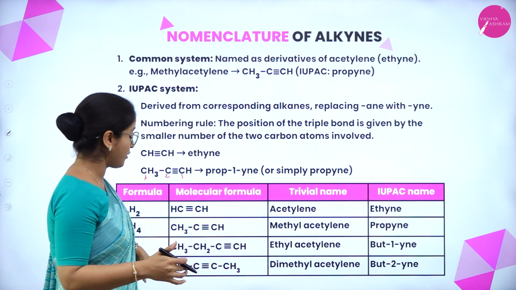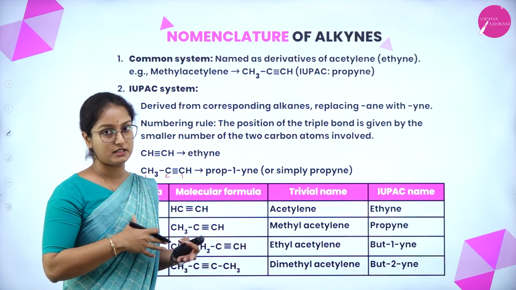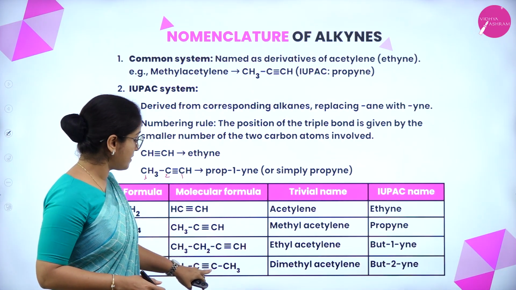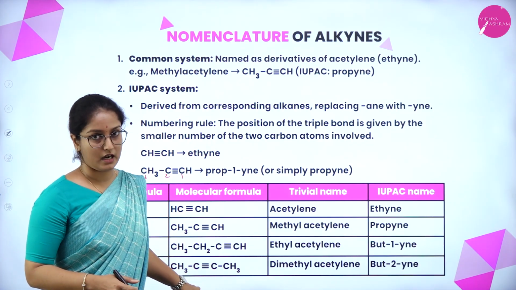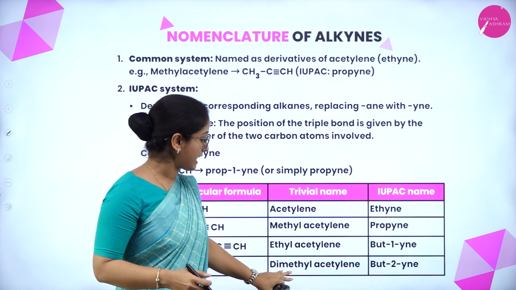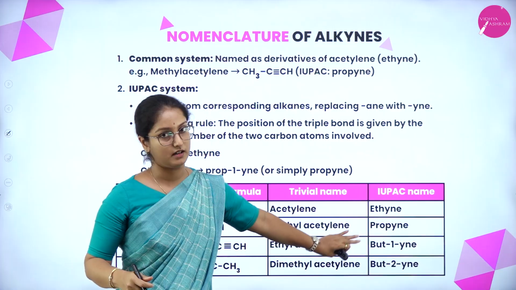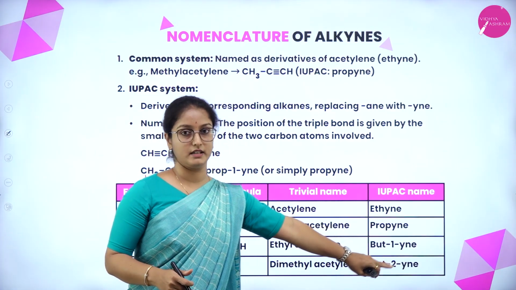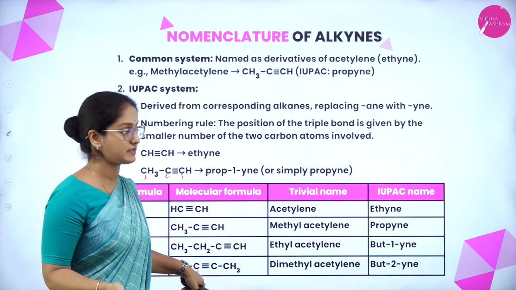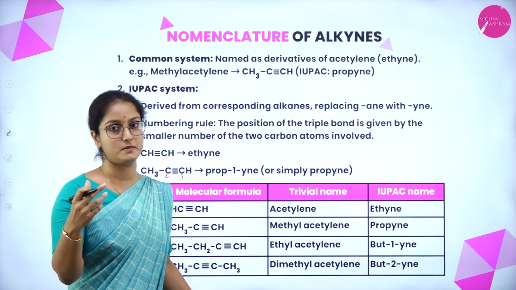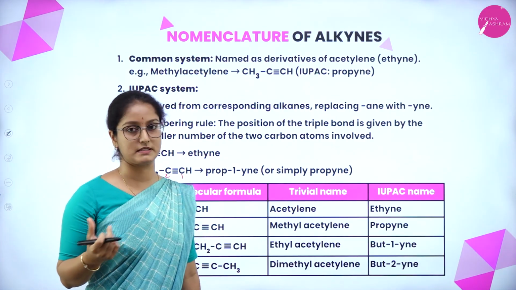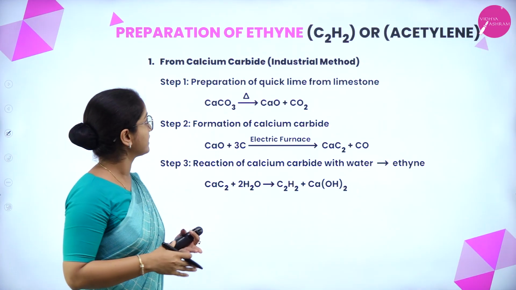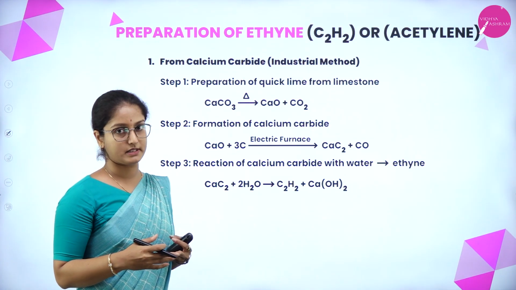Compounds having the same formula, C4H6, can be written in a different way, which is called a structural isomer. The triple bond is present between carbon 2 and carbon 3, so the common name is dimethyl acetylene and the IUPAC name is but-2-yne, because the triple bond is between C2 and C3. The lowest possible number should be given for the IUPAC naming. Next we'll see how alkynes are prepared, taking ethyne as the example.